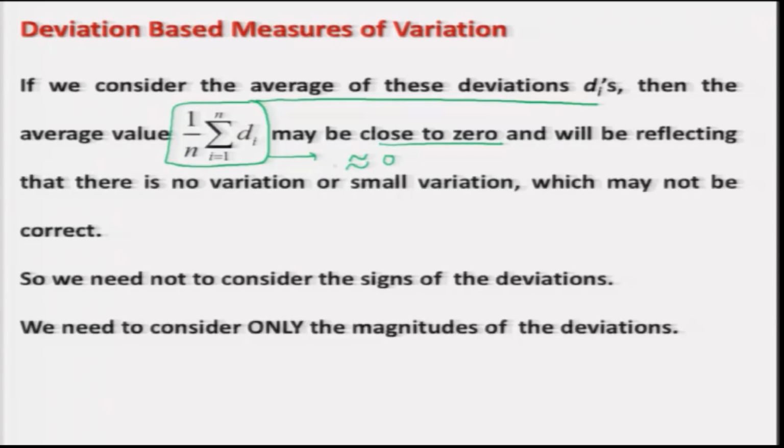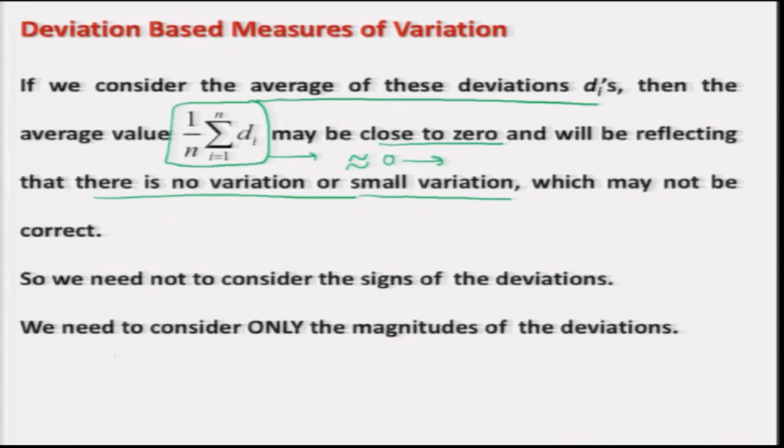So, once this value, summation di upon n, is coming out to be 0, then it is possibly indicating as if there is no variation in the data, or if this value is pretty small, it is indicating that there is very small variation in the data.